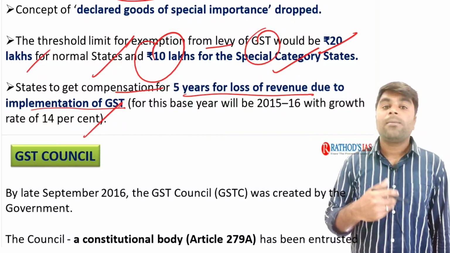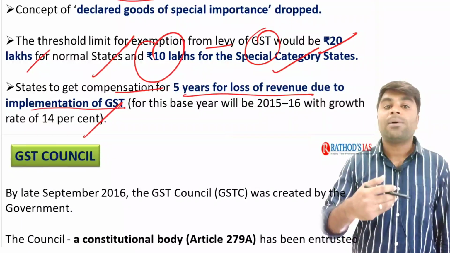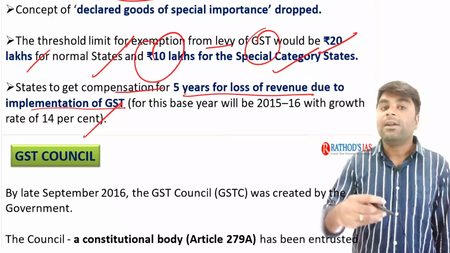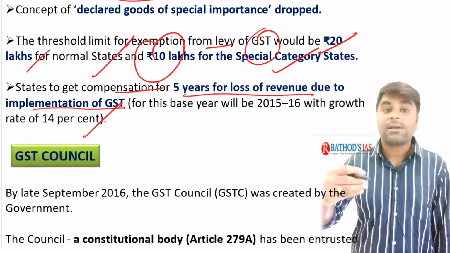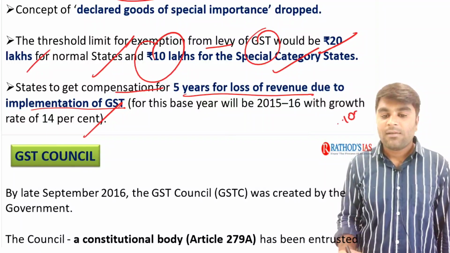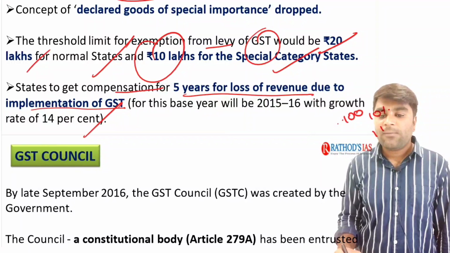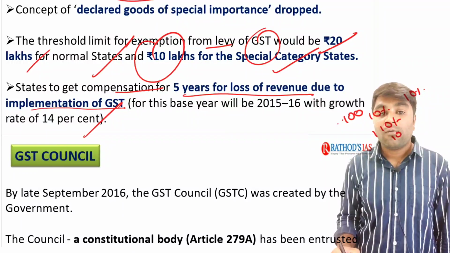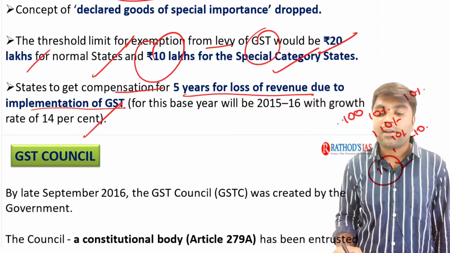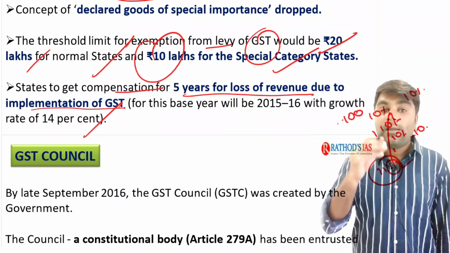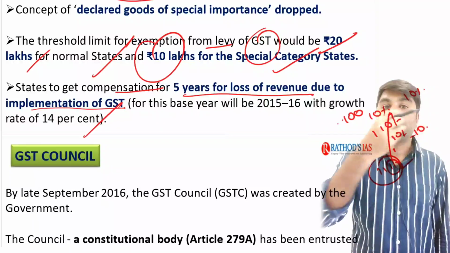The central government, right after the implementation of the GST, has created a GST Compensation Fund. Now, GST compensation cess is levied on demerit goods like alcoholic products and these kinds of goods. The GST cess, you know the meaning of cess? Cess is nothing but a tax on tax. Say, for example, this is a good, the tax is 10% on it. So totally it becomes 110 rupees. If cess is 10% again, what is 10% here? 10 rupees. What is 10% of this 10 rupees here? 1 rupee. So ultimately 1 rupee is nothing but cess. In such a way, GST compensation cess will be levied on demerit goods, and that collected amount will go to the GST Compensation Fund.